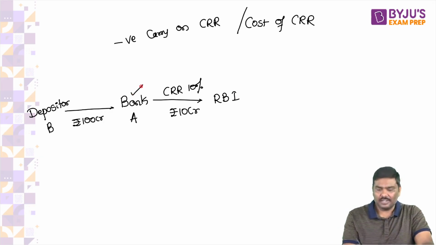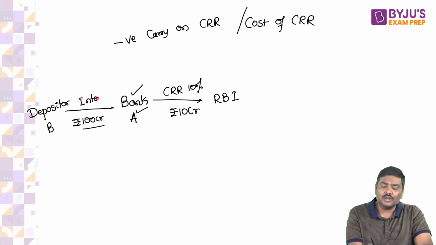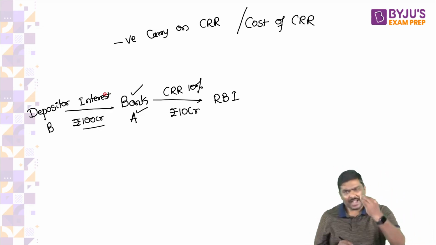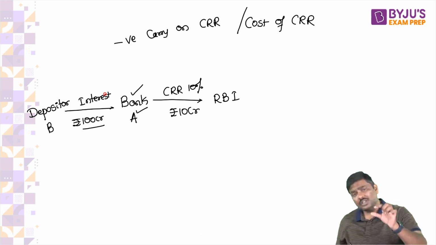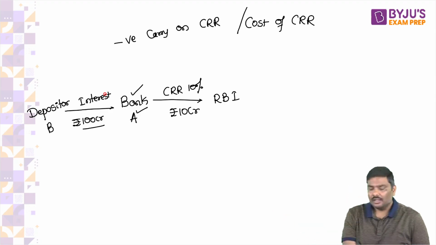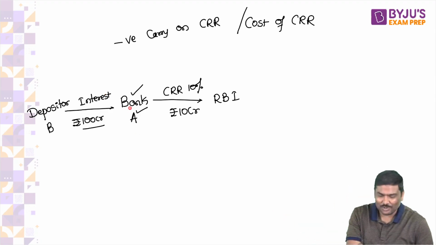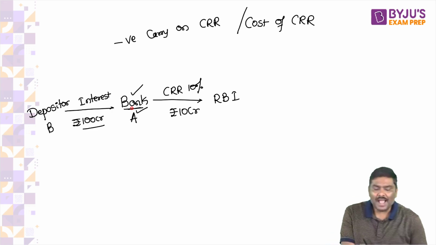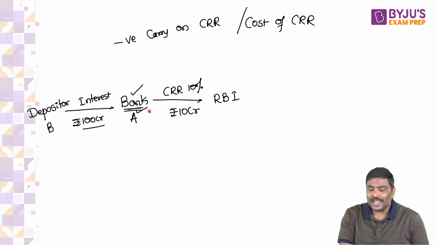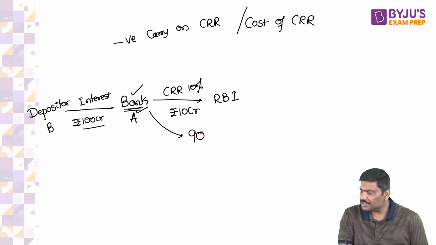Let's say Bank A has collected 100 crore rupees. Don't you think Bank A will pay interest on the full 100 crore rupees to the customer? Simple. Bank A will pay interest on the full value of 100 crore rupees. On the other side, the bank will not be earning interest on 100 crore, it can earn only on 90 crore rupees.